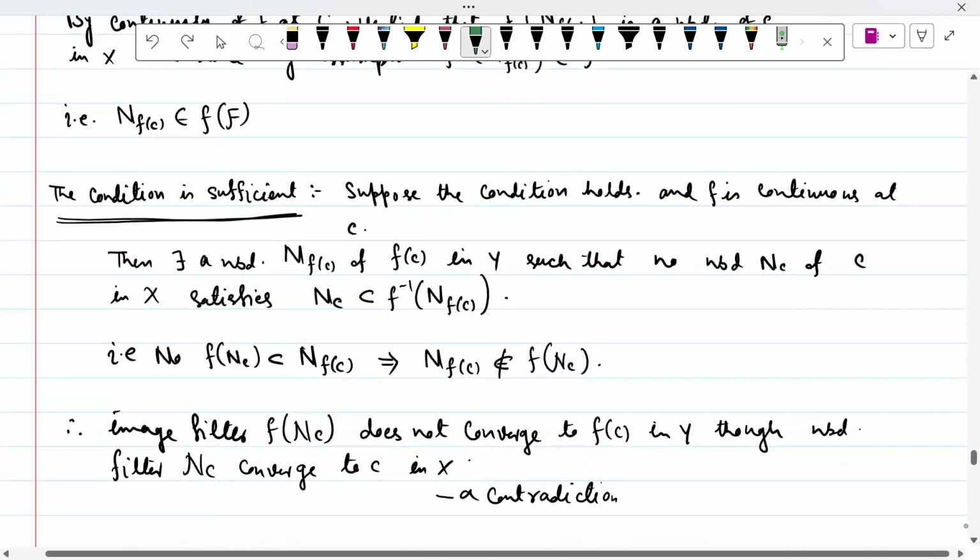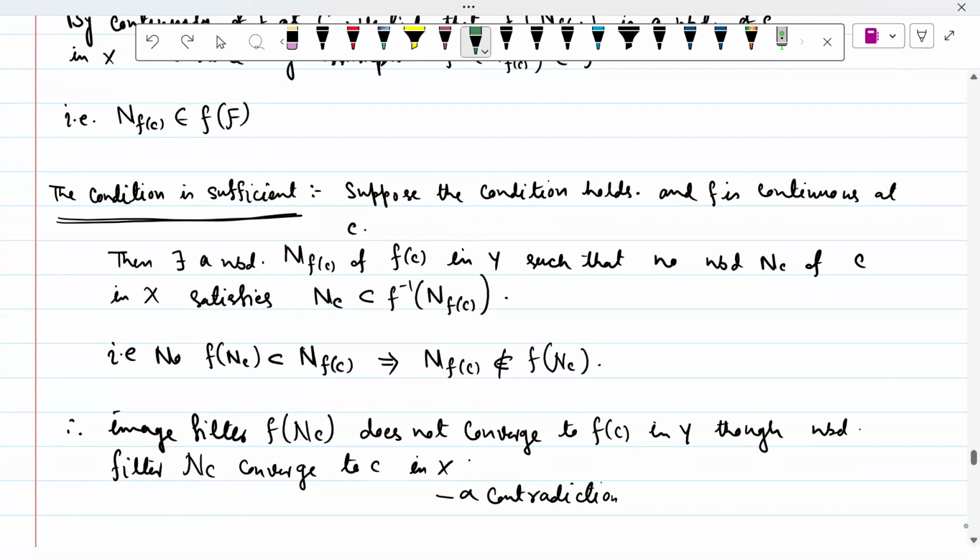Suppose the condition holds and F is not continuous at c. So what does not continuous mean?